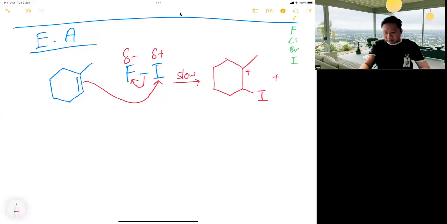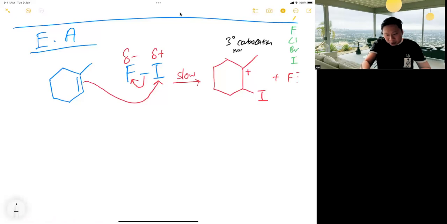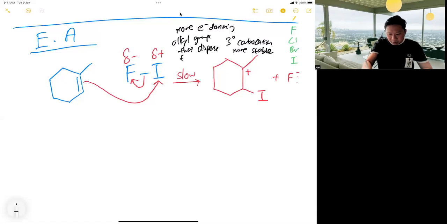So this is called Markovnikov, right? What carbocation is that? Good, a tertiary carbocation, which is very stable. It is more stable because it disperses the positive charge. There are more electron-donating alkyl groups that disperse the positive charge. Organic compounds don't like charge, whether positive or negative.